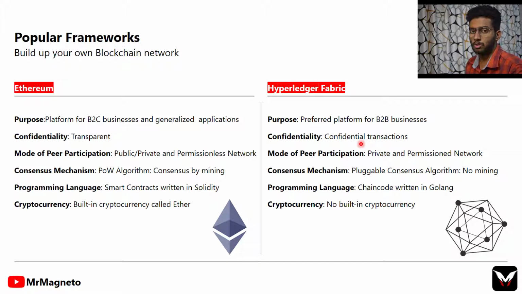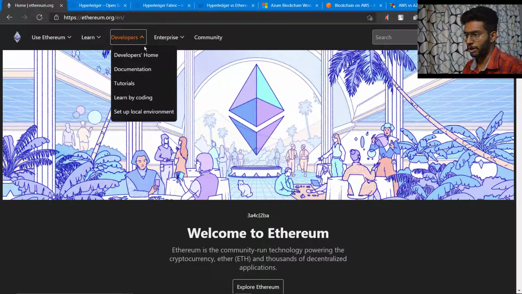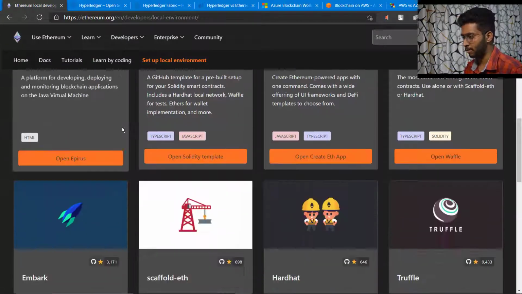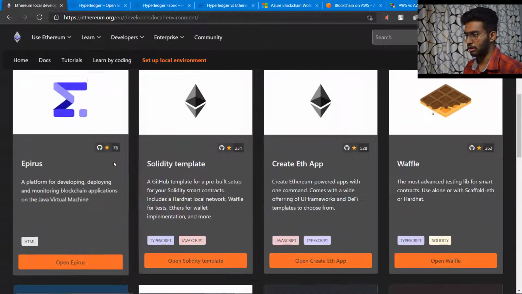I'm not going into this theory part. Let me take you to some websites. So this is the official site of Ethereum, and if you want to develop a blockchain of your own, then I recommend you go for developers, and here you could see some of the documentation, tutorials, and codes, and we could also set up a blockchain in a local environment. These are some of the local environments, and I highly recommend you download Truffle if you want to learn more about blockchain development.